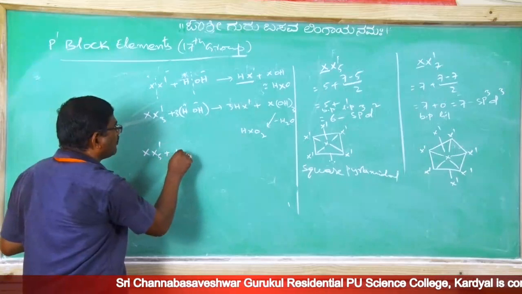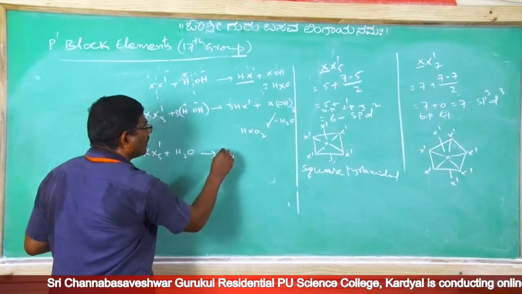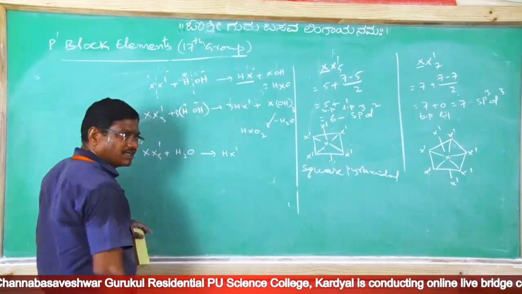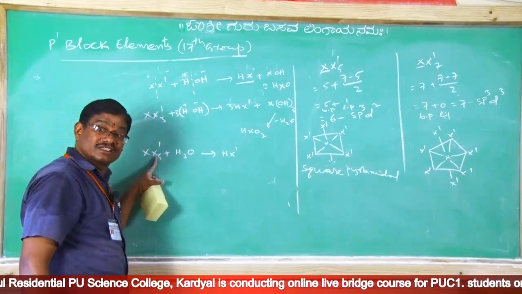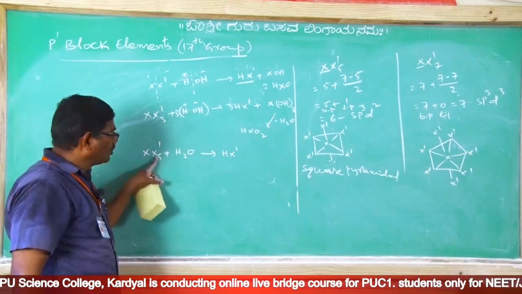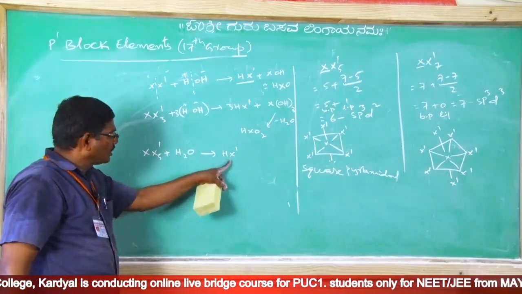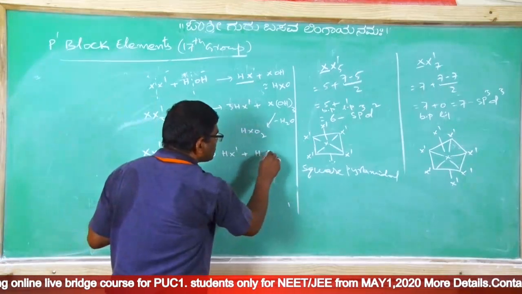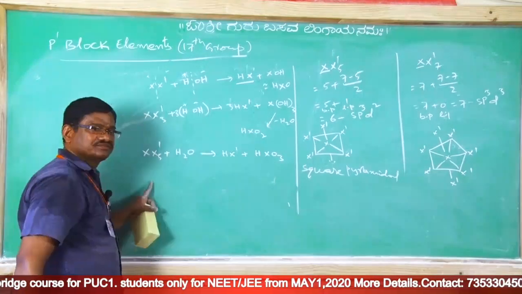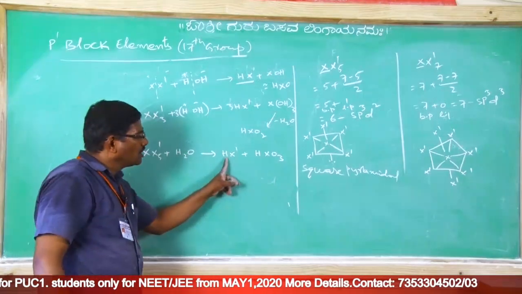This also you keep in water. What will we get? One is definitely HX dash. From this, X dash is smaller in size, higher in electronegativity. Go with H plus from water. This one, that OH will be managed with this one. And what is it going to yield? HXO3.